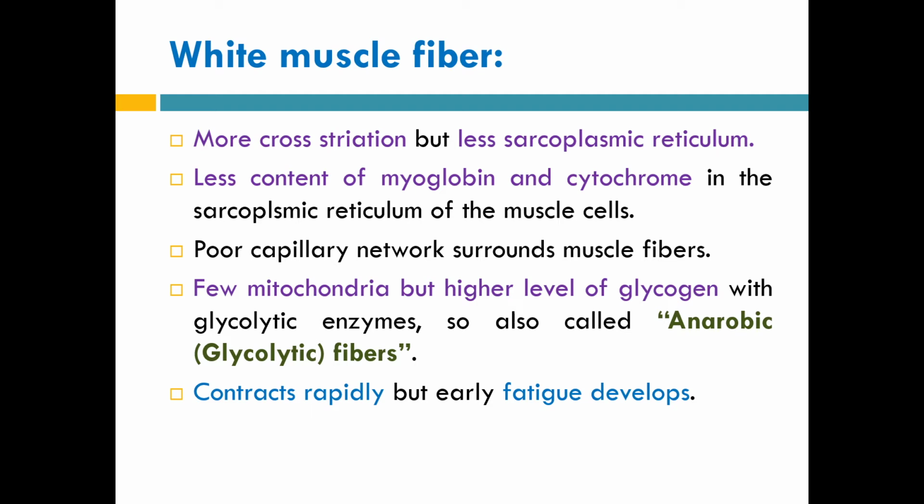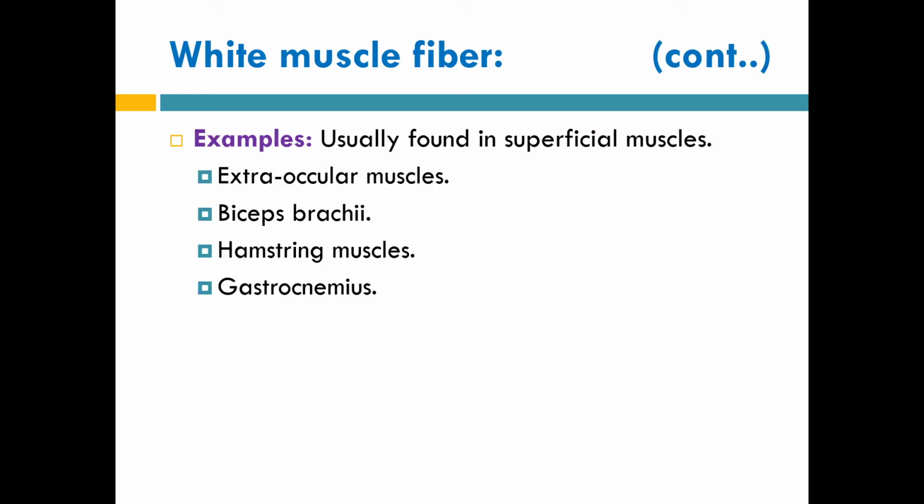They can contract rapidly, but early fatigue develops in this kind of muscle. So it is just opposite to the red muscle, where there was less rapidity of movements, but over here the rapidity of movements is more. Over there the muscle was continuously working, but over here they can develop fatigue very easily. Some examples of white muscles: white muscles are usually superficial muscles. For example, extraocular muscle, biceps brachii, hamstring muscle and the gastrocnemius.